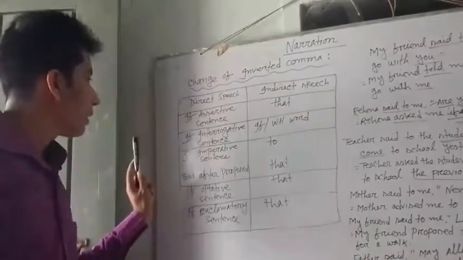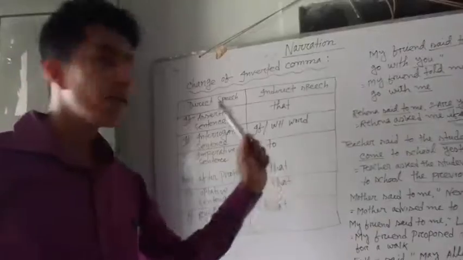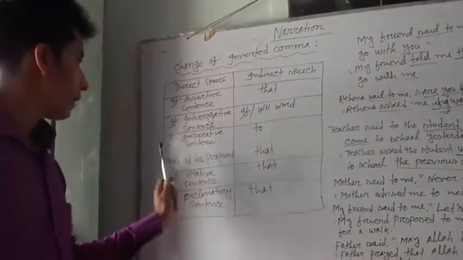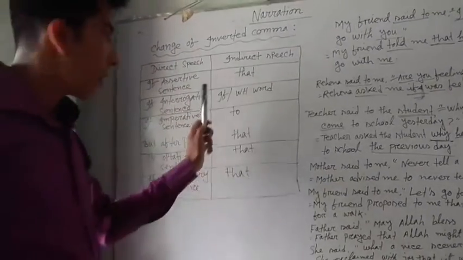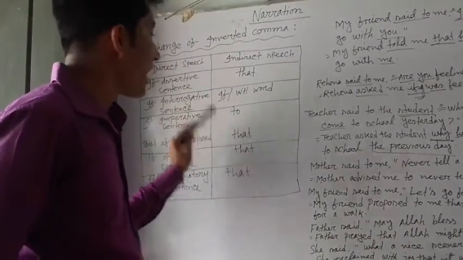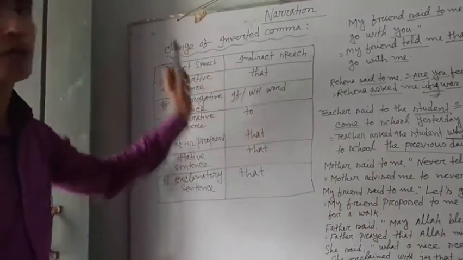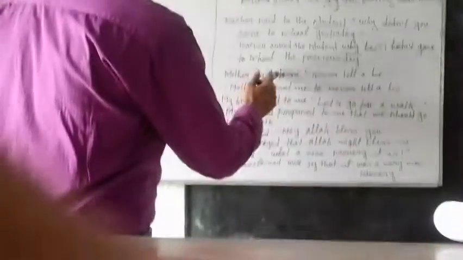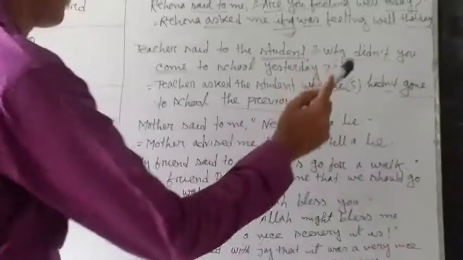But if the reporting verb is proposed, it will be that instead of the inverted comma. For example, mother said to me, never tell a lie.